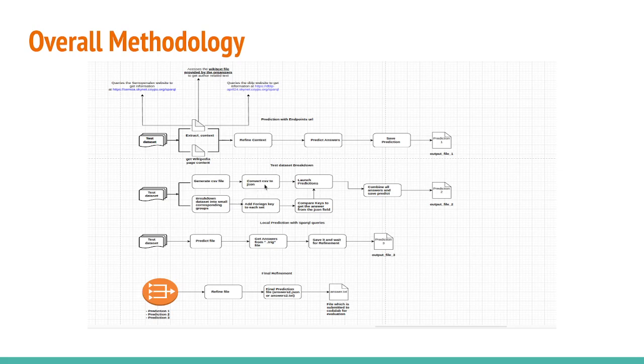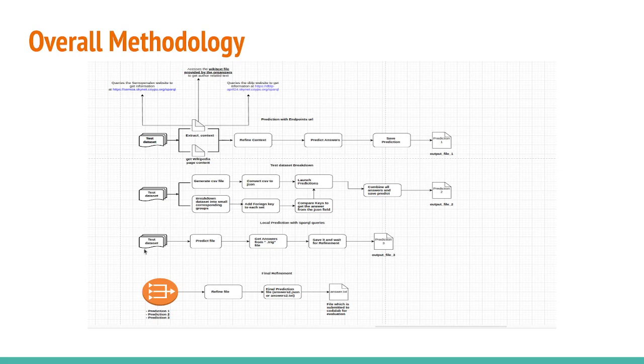While doing that, we generated a CSV file, converted this CSV file into JSON and kept it. Now we came back to the files that we had broken down and added a foreign key to each of these sets. The foreign key here is the name of the answer which is supposed to be gotten from the CSV file. We then compared these keys to the answers which we stored in the JSON file and combined them at the end to give the final prediction.